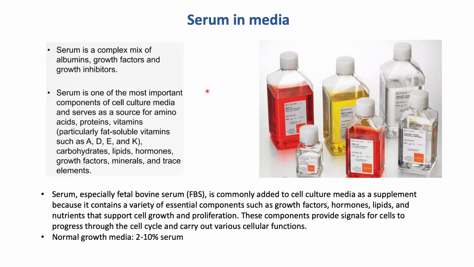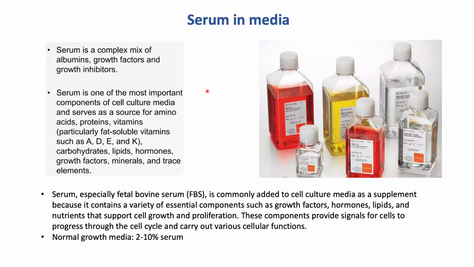Like we just saw, serum is a complex mixture of albumins, the proteins, growth factors, and growth inhibitors. Serum is one of the most important components of cell culture media and serves as a source for amino acids, proteins, vitamins, particularly the fat soluble vitamins like A, D, E, and K, and carbohydrates, lipids, hormones, growth factors, minerals, and trace elements.